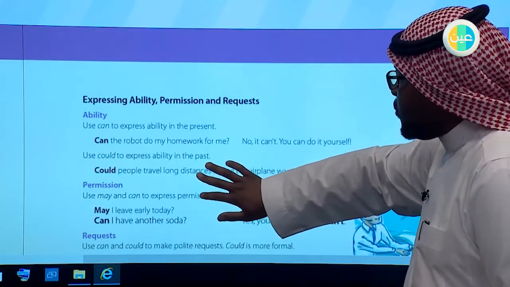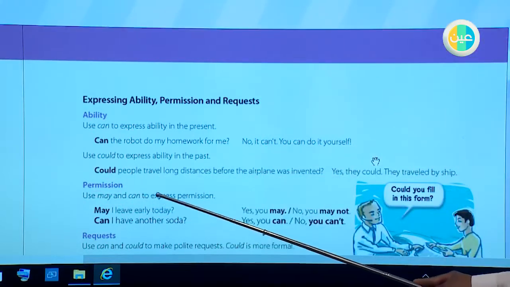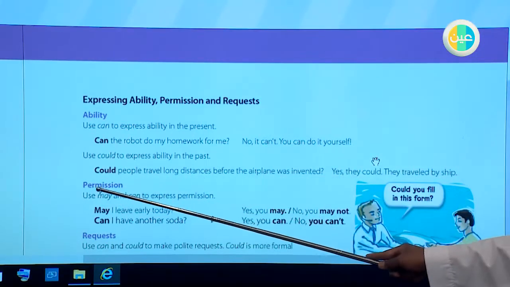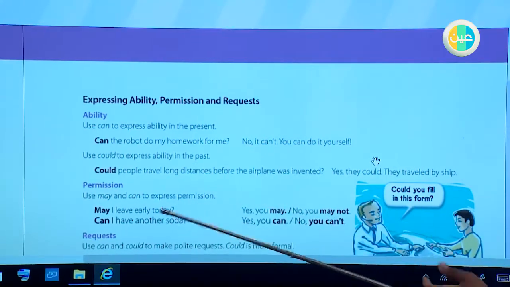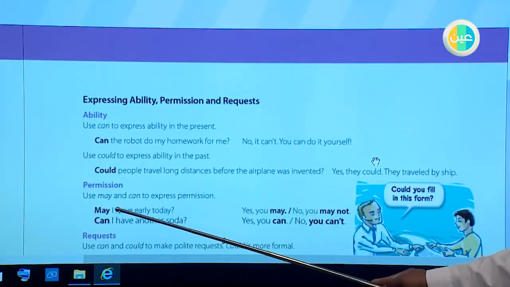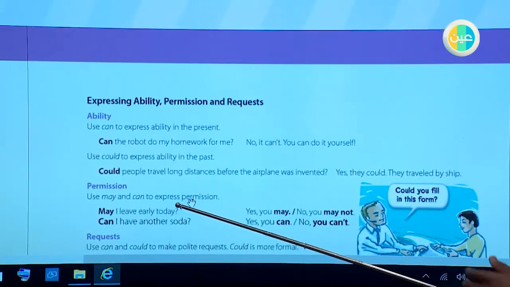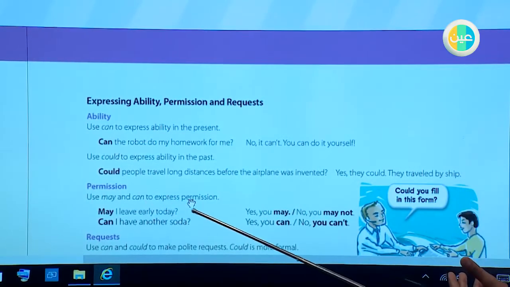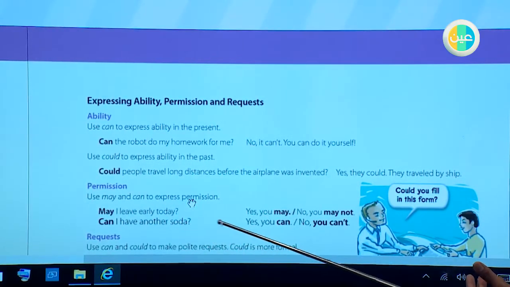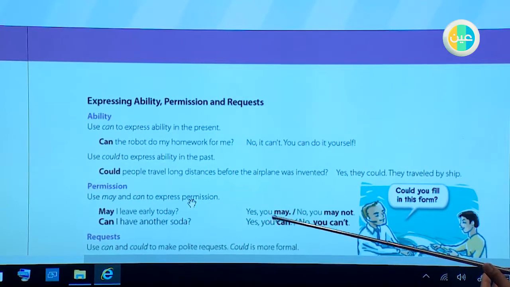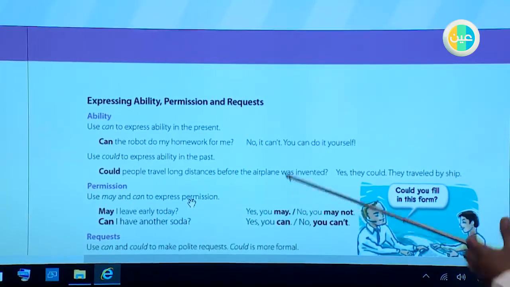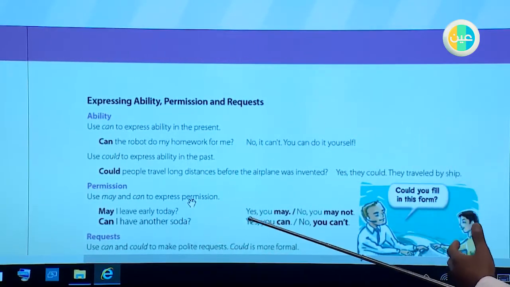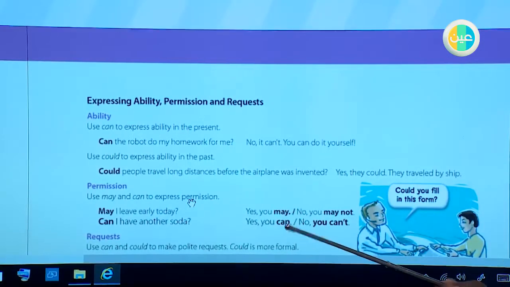And now we'll move to permission. We use may and can to express permission. So we have may and can. We use them to express permission. The verb may: May I leave early today? For example, when you talk to your driver, or to your colleague, by asking him, may I leave early today? Can I have another soda? The answer is yes, you may, no, you may not. Of course, you can use the negative way. Yes, you can, no, you cannot.